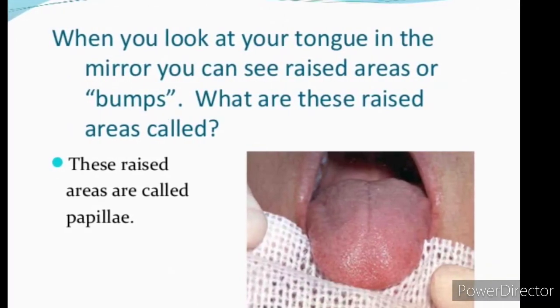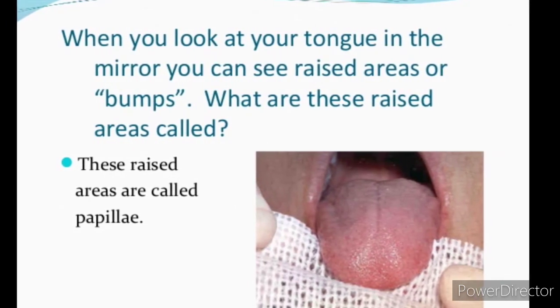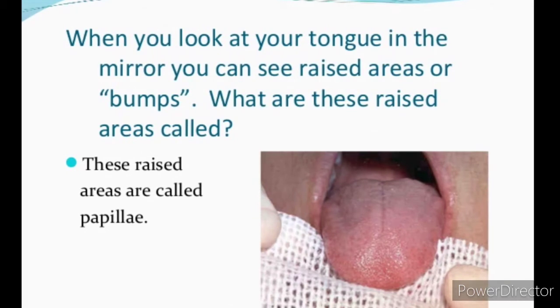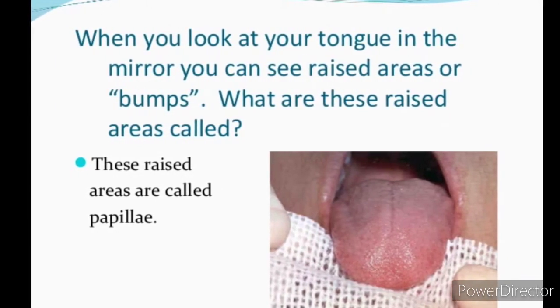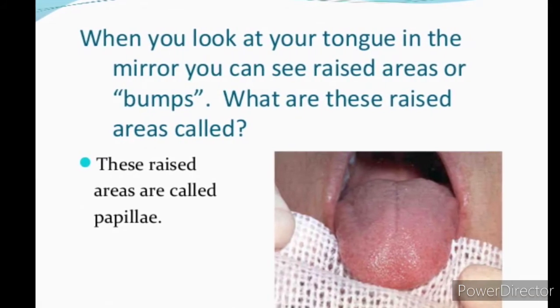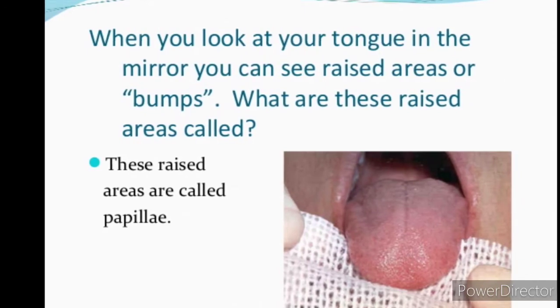When you look at your tongue in the mirror, you can see raised bumps. What are these raised areas called? These areas are called papillae. These papillae contain taste buds, and different regions contain different kinds of taste buds.